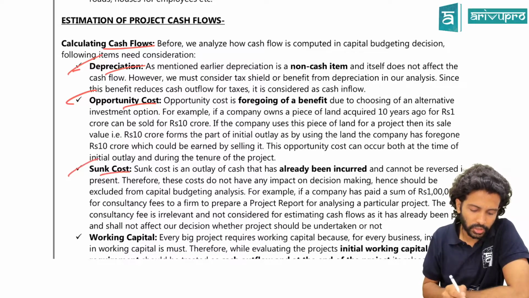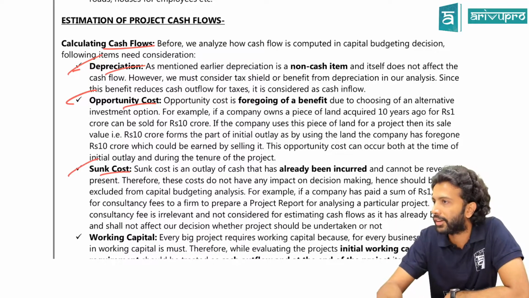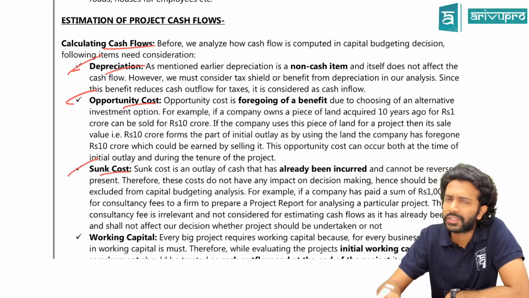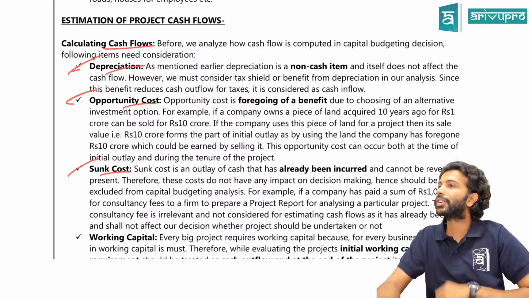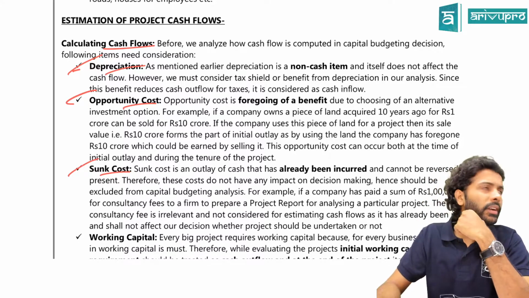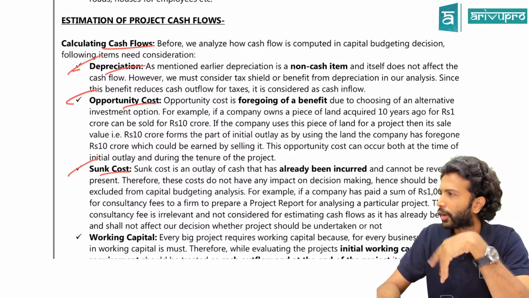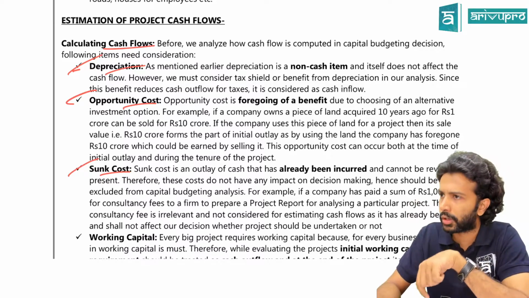Sunk cost. What is sunk cost? Sunk means already incurred. Historical cost. Sunk cost has no relevance with respect to your capital budgeting decisions because it is anyway incurred already. Like you hired a CA for a capital budgeting decision. You told them there is a project, give me a project report.